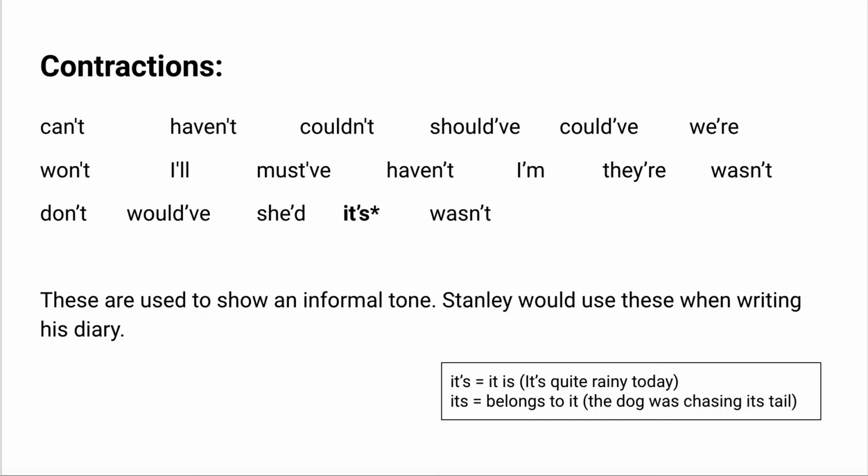So the first one we're looking at today is contractions. Those are words like can't, haven't, couldn't, should've, and that's where you join two words together using the apostrophe. So rather than saying cannot, you say can't.